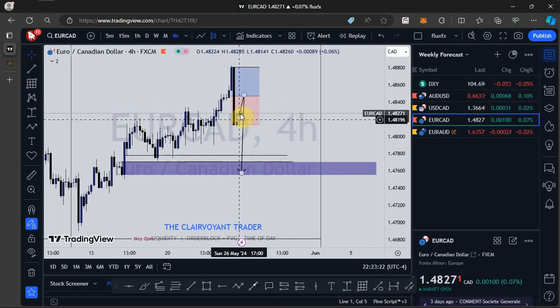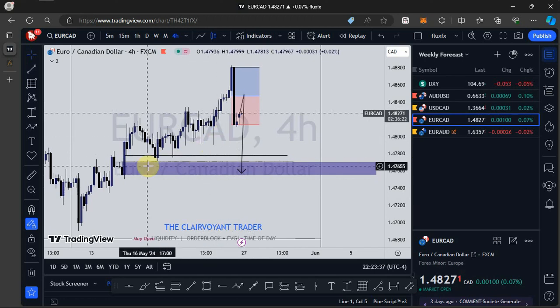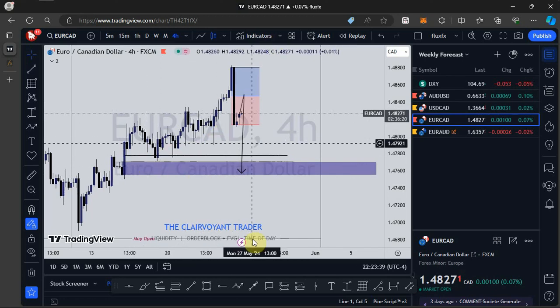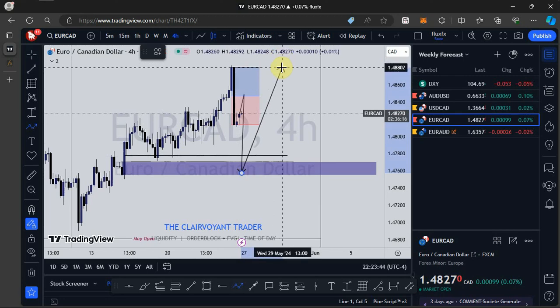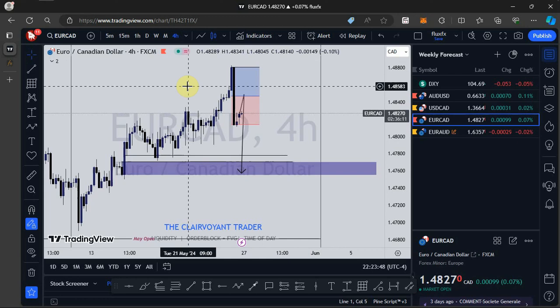When I drew it, automatically price was the line at the 50% zone. So I'm expecting price to at least move up to fill the 50% of this impulse move. Then we see a push to the downside, you take out all the sell side liquidity into this other block, then we see a push to the upside. That is just that so far as EUR CAD is concerned.